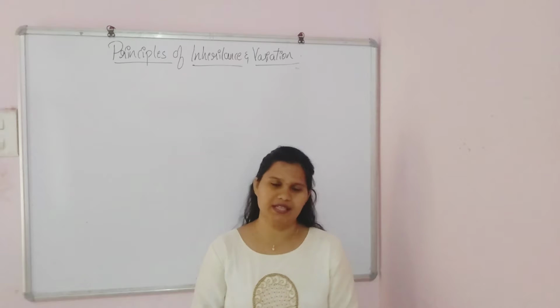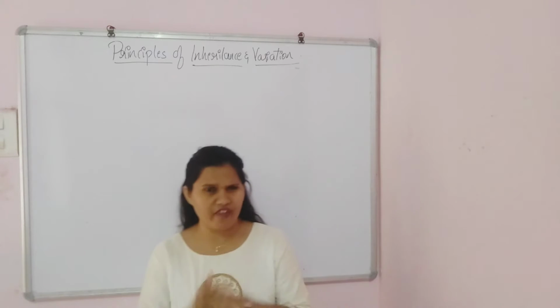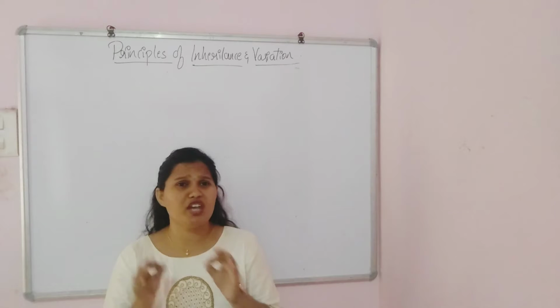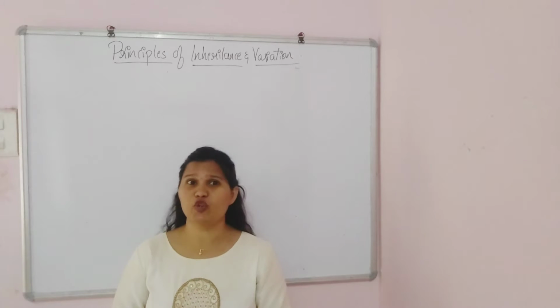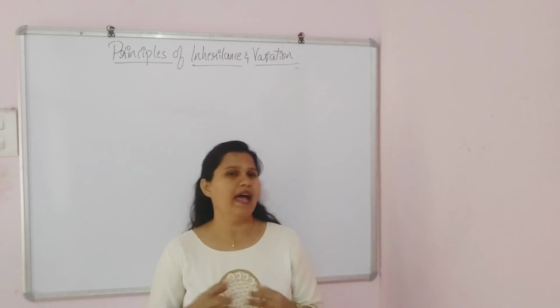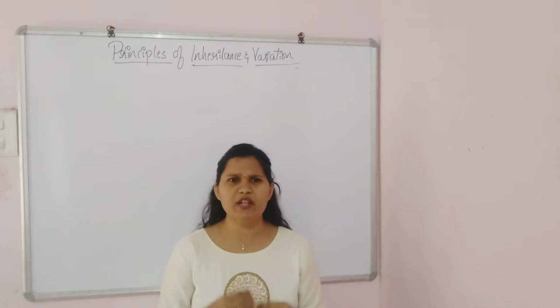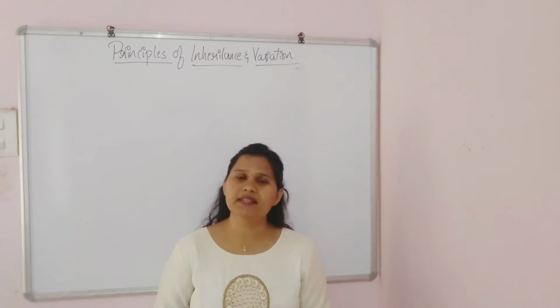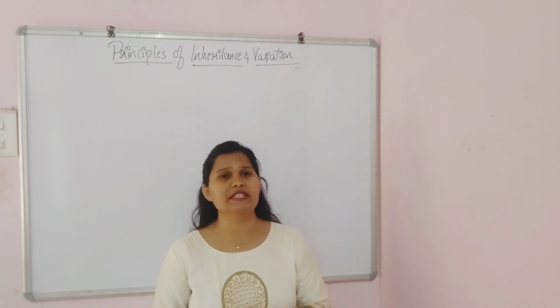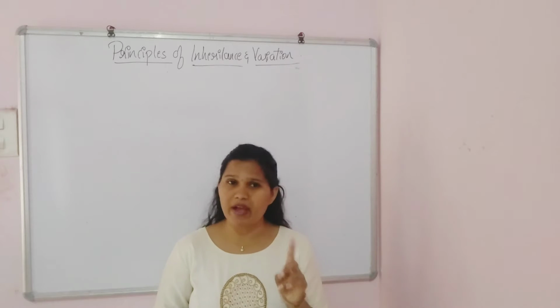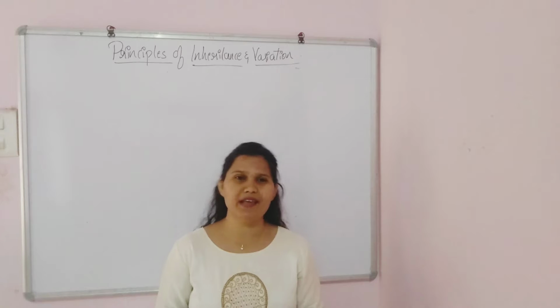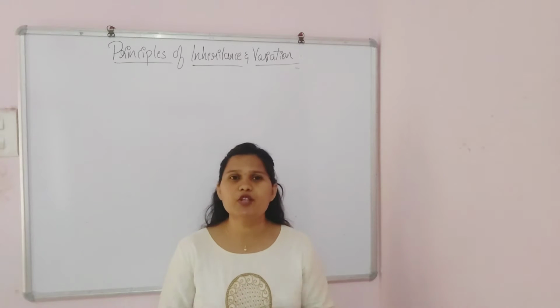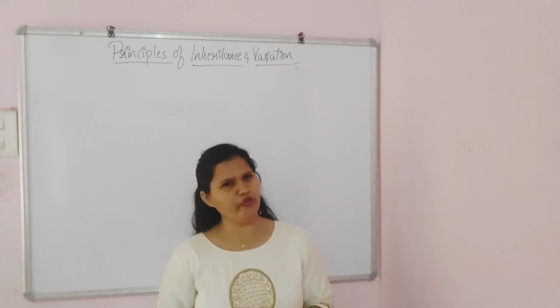Law of dominance: each and every factor or character will be controlled by genes. The second thing is that the genes will always occur in a pair. And the third thing is that in the case of dissimilar factors, one factor will be dominant over the other. So this is all about the law of dominance.